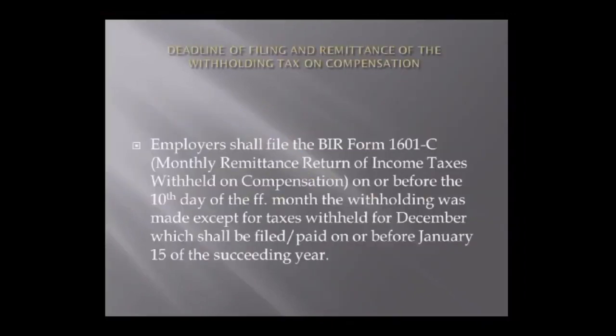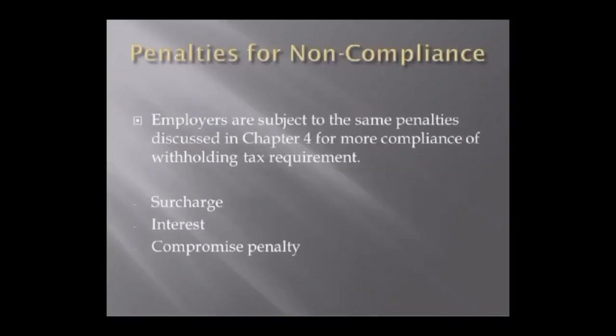Next is the deadline of filing and remittance of the withholding tax on compensation. It is filed by a withholding agent who deducts and withholds taxes on compensation paid to employees. This form shall be filed and the tax should be remitted on or before the 10th day of the month following the month in which withholding was made, except for taxes withheld in December. Penalties for non-compliance: employers are subject to the same penalties discussed in Chapter 4 for non-compliance with withholding tax requirements. Failure to do so will result in violations and penalties such as a 35% surcharge on the amount due, 15% annual interest, plus compromise penalties required by the Tax Code.